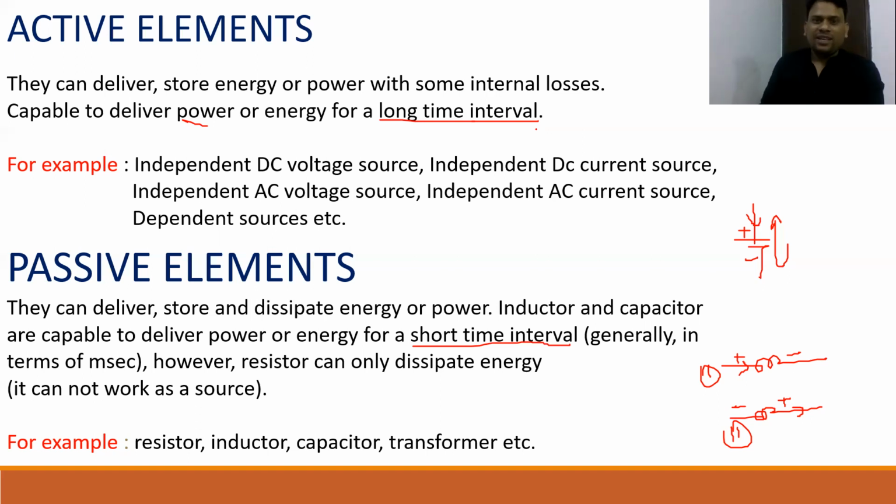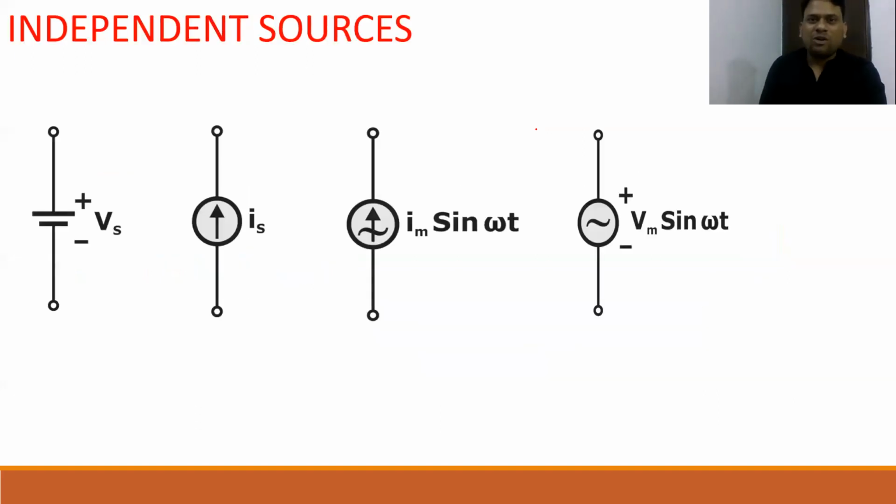Now I want to show you some symbols of active elements, or you can say independent sources, and similarly some passive elements also. So see, this is the voltage source, and you know very well, I want to mark some points A and B. When current flows from A to B, you can easily identify this battery will absorb power because current is flowing positive to negative.